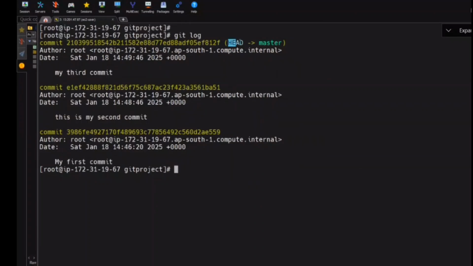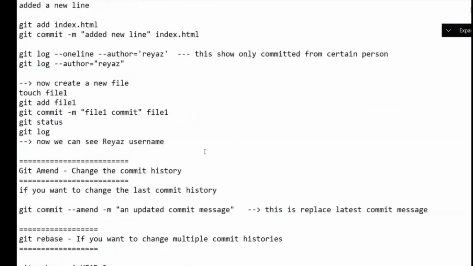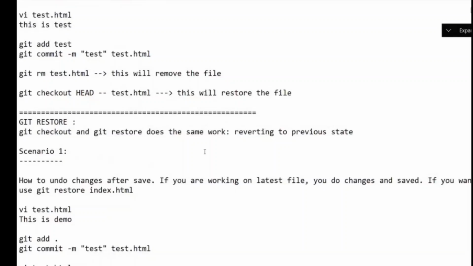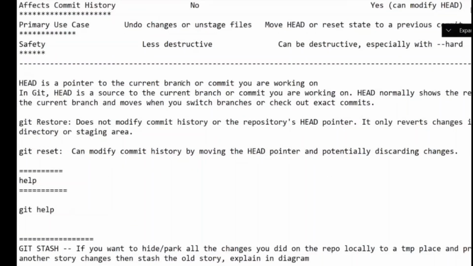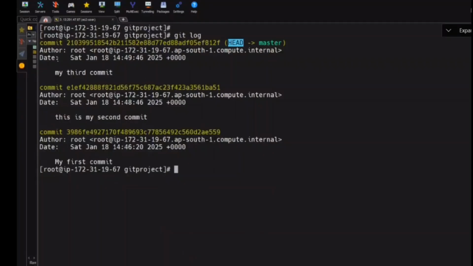So now here we have something called HEAD. Say that. HEAD means whatever commits you are doing, everything will be inside the HEAD. HEAD is the main thing. I wrote the definition of HEAD here somewhere. Do you see? HEAD is a pointer to the current branch. I told you what the default branch that we have is? Master branch. Say that everyone. Online, put it in the chat. What is the default branch that we have? Master branch. So HEAD is a pointer to the current branch or commit that you are working on. So here, which is the latest commit? This is my latest commit or not? The pointer information will be inside this HEAD.